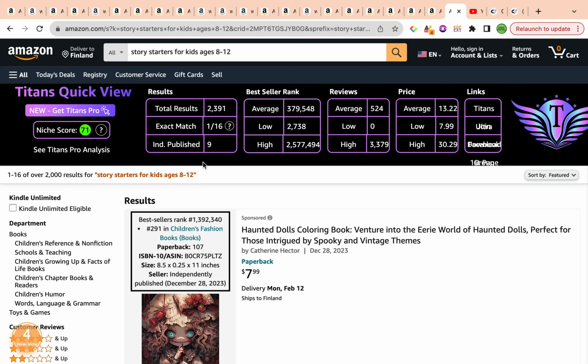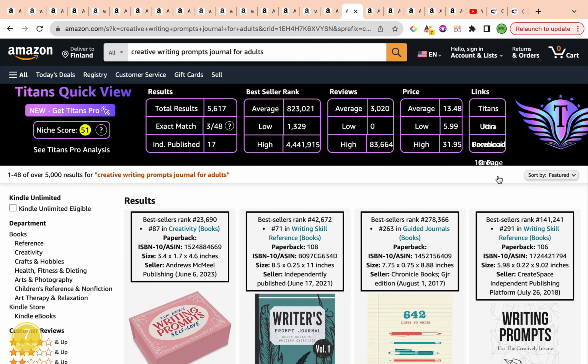So that's our first keyword for the day, story starters for kids ages 8 to 12. Let us quickly dive to the second keyword for the day, which is also connected to the creative writing prompts. And this one's a creative writing prompts journal for adults.